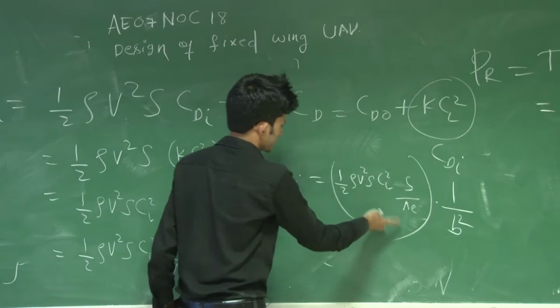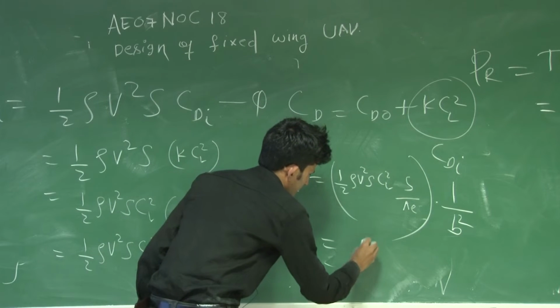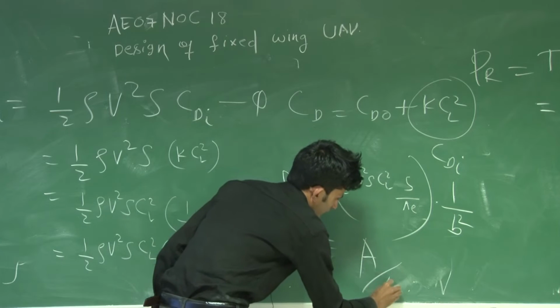So this parameter is constant. You can consider this is A only, A by B square.